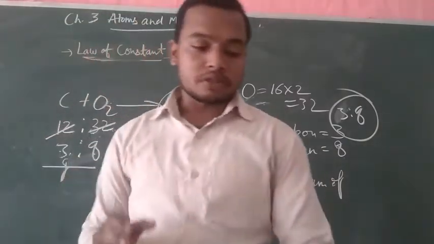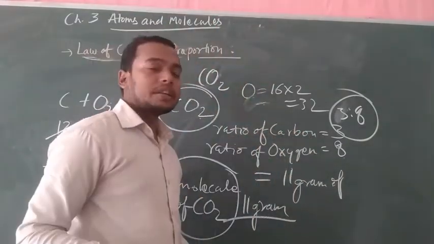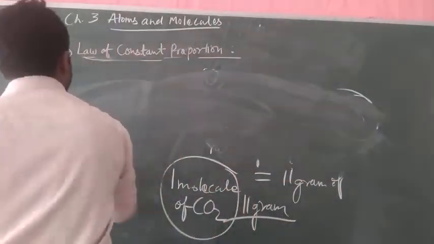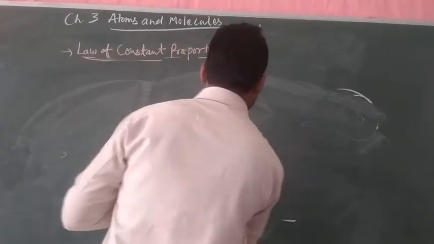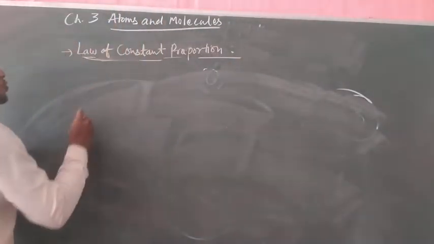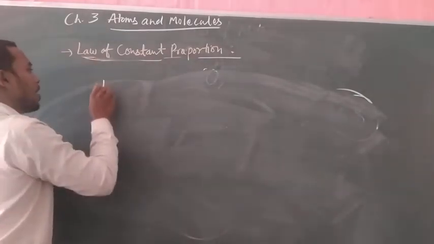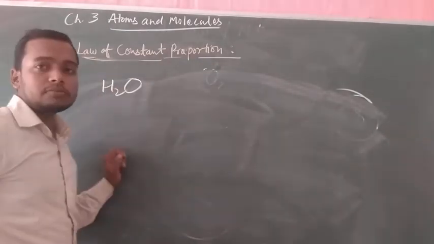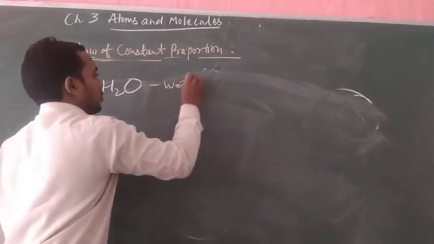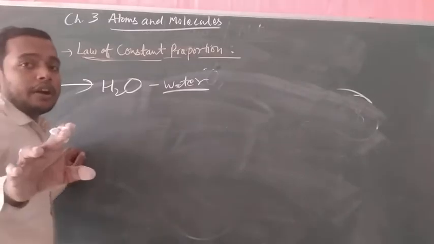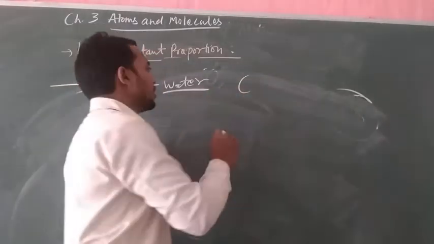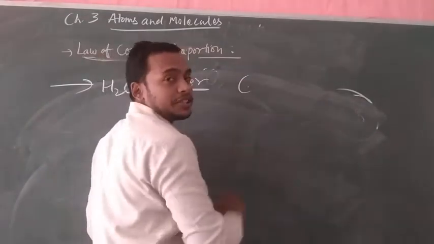Now let us understand with another compound, the formation of H2O, water. You know that previously we discussed carbon and oxygen.